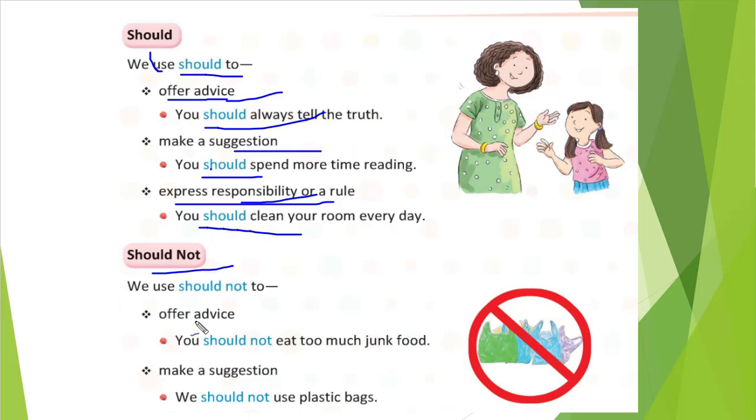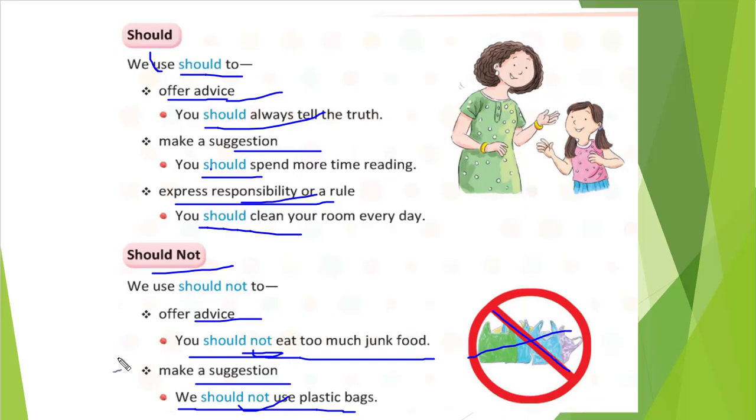Then where will we use should not? We offer advice: you should not eat too much junk food. That is also one kind of advice, but you are telling him that you should not do that thing, we are stopping him from doing that thing, so that way we will use not. Make a suggestion: we should not use plastic bags. You are suggesting someone not to use plastic bags, right? You are telling him to stop that thing, so that way we will use not.